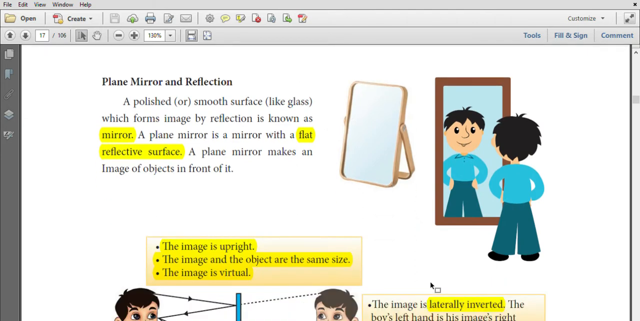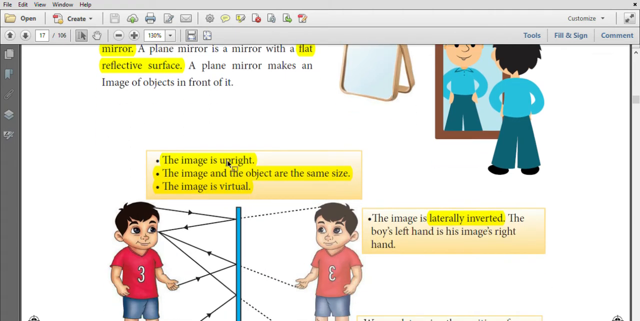Plane mirror. A plane mirror reflects the light and forms images. The image formed in the plane mirror is upright. The image and the object are the same size. The image is virtual. We see the image, but we cannot catch the image on the screen. That is called a virtual image.